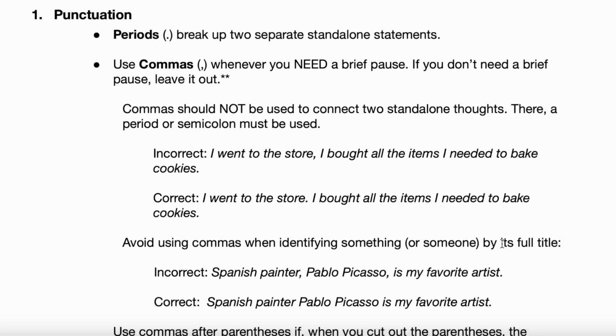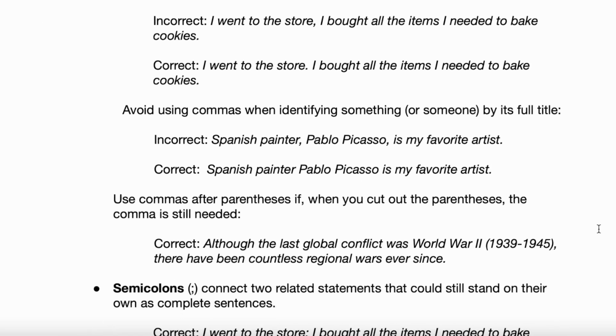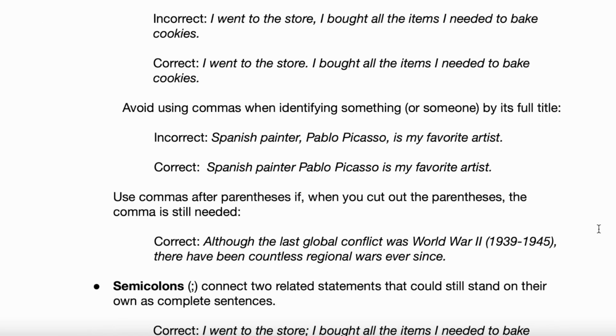Let's read the next part of the comma rule. It says avoid using commas. I want you to read that for us, please. Avoid using commas when identifying something or someone by its full title. Okay, and then read that incorrect version there. Incorrect. A Spanish painter, Pablo Picasso, is my favorite artist.